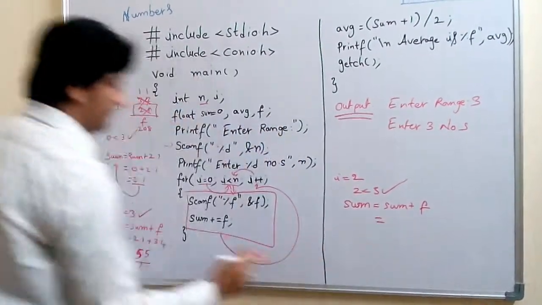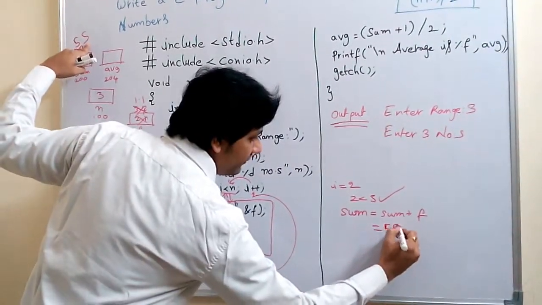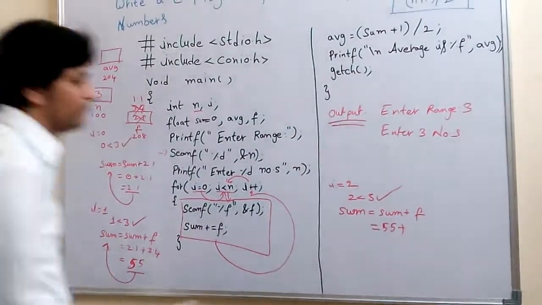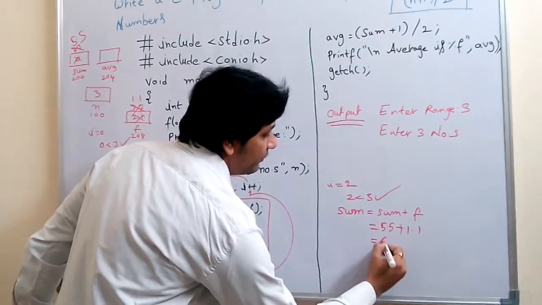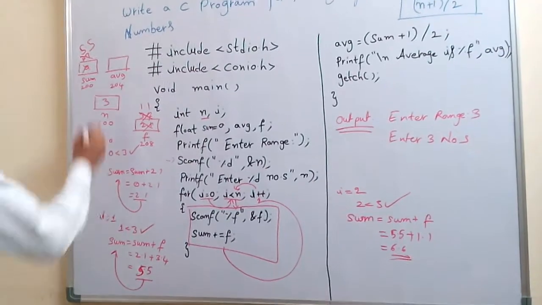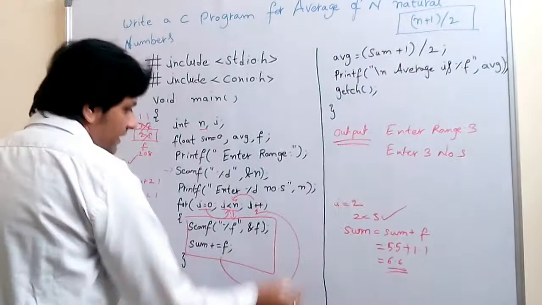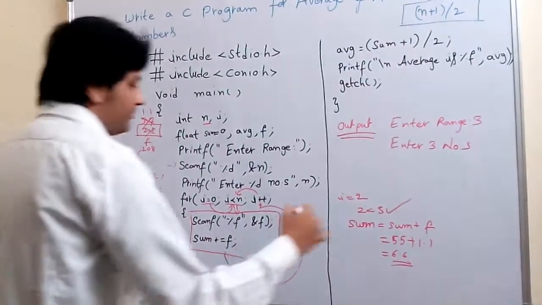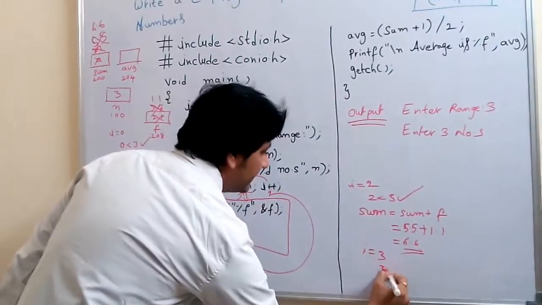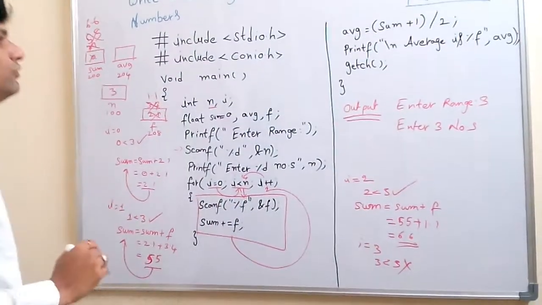The sum value is 5.5, and the f value we entered is 1.1, so totally we have 6.6, which is stored in sum. After that, i plus plus makes i equal to 3. 3 less than n, which is 3, is false, so it comes out of the loop.